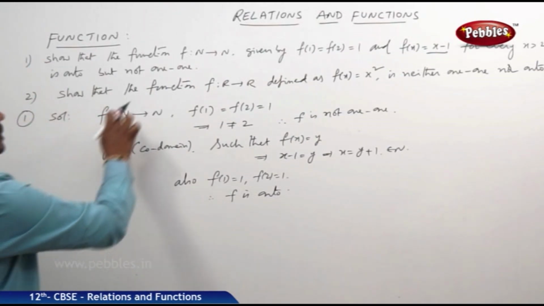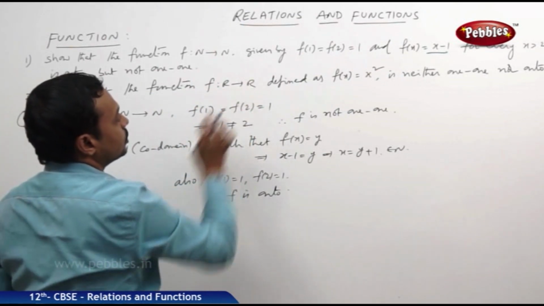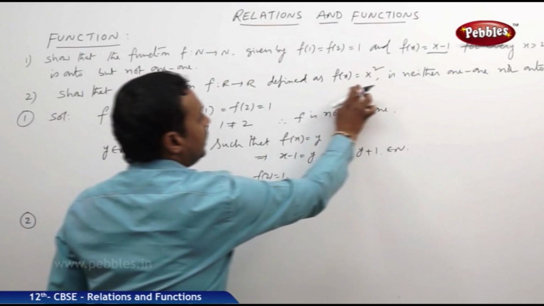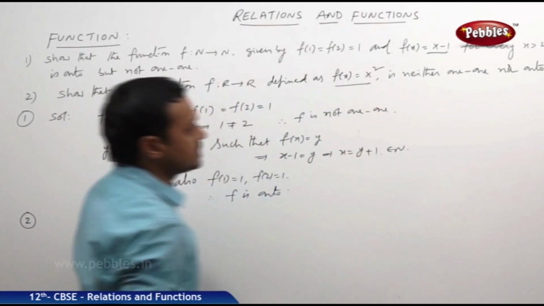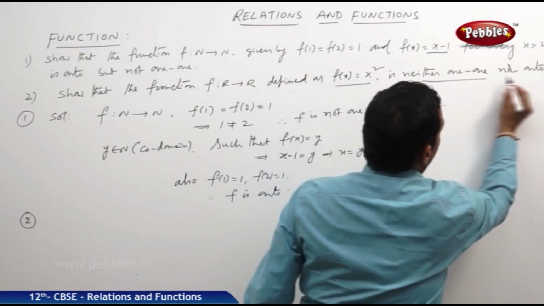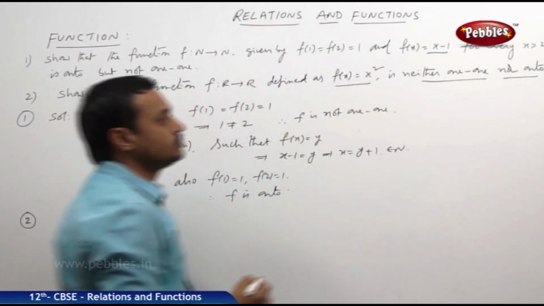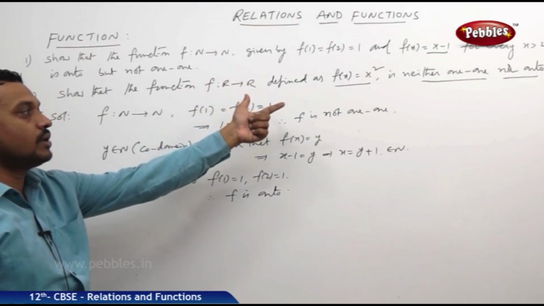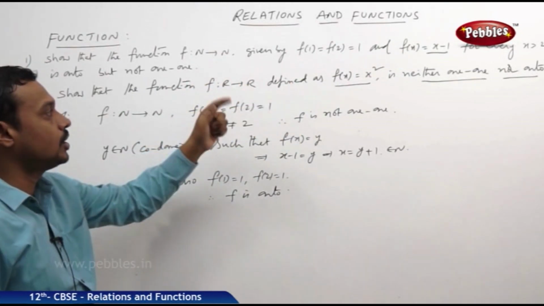Show that the function f maps R to R, set of real numbers to set of real numbers, defined as f of x is equal to x square, is neither one-one nor onto. So prove that the given function f of x is equal to x square is not one-one and not onto.